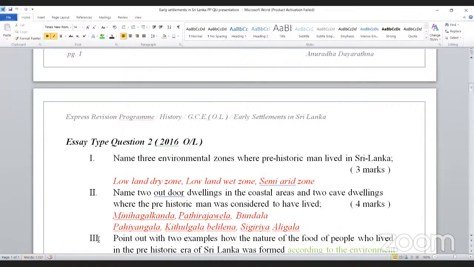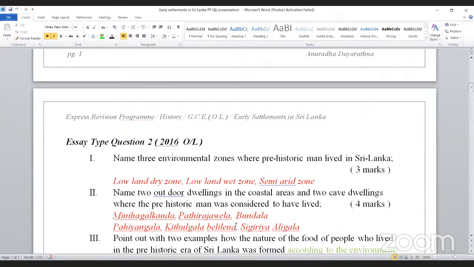Right? See the third one. Point out with two examples how the nature of food of people who lived in the prehistoric era of Sri Lanka was formed. I told you, food style had been given to write under two headings. So what are the two headings you are going to write? Two paragraphs you have to write. In this short time period, I can't guide you how to write essay question answers.